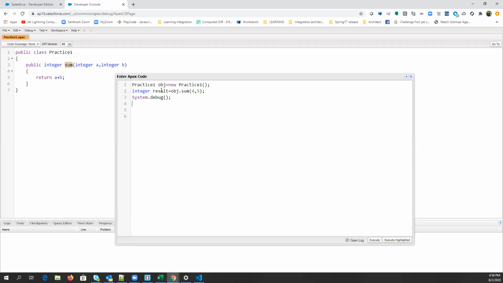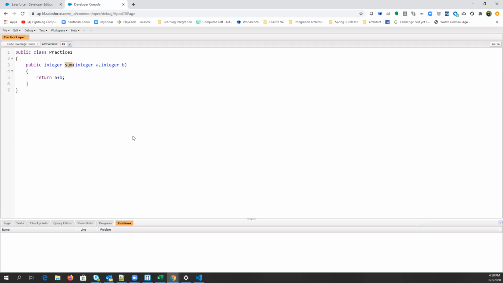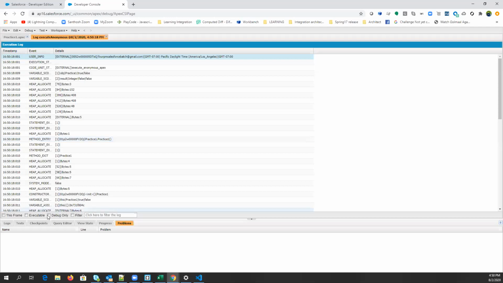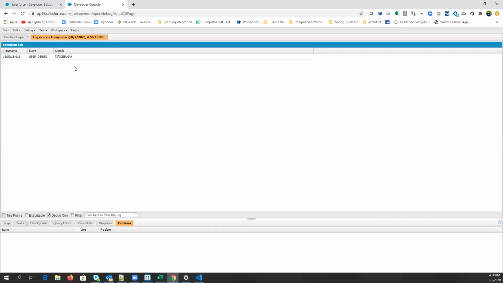In place, the initialization can also happen: a equals 4, b equals 5. That is, we have already assigned the variables here, so we just need to pass the value here. Okay, guys, will it work? Yes. Okay, execute it and it will work. See, 9 is coming here as the result. Am I right, guys?